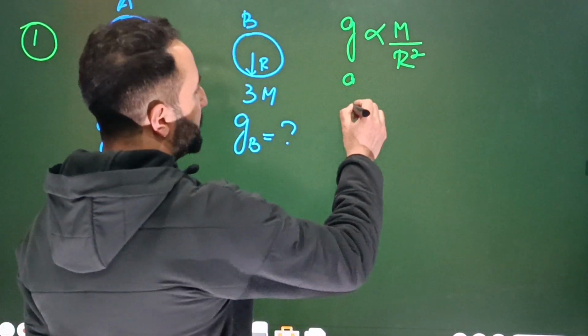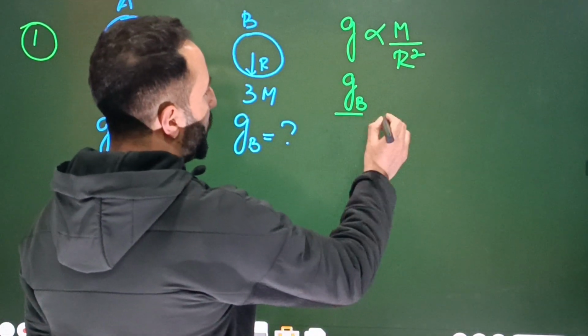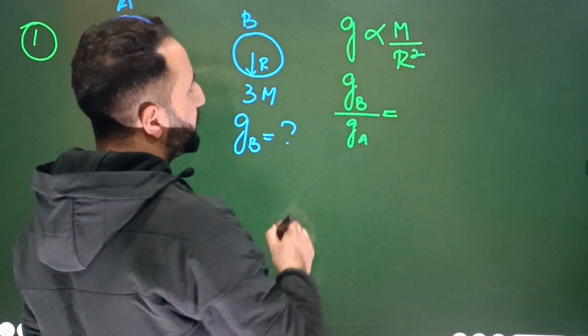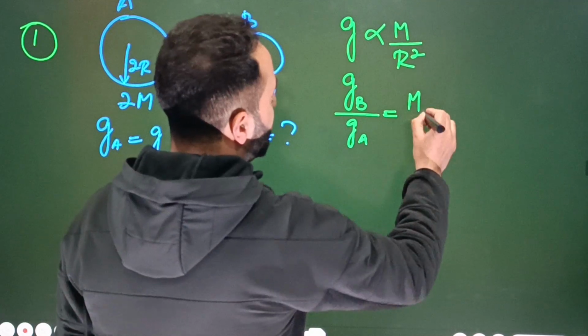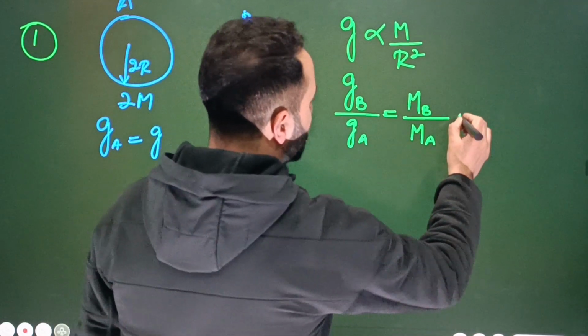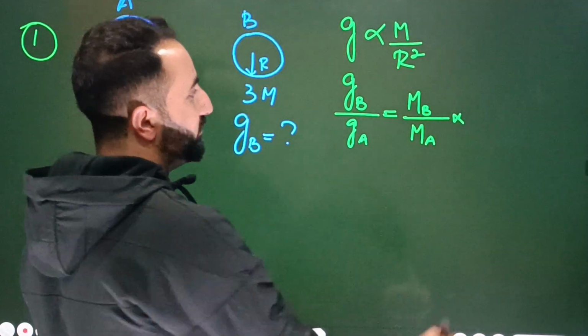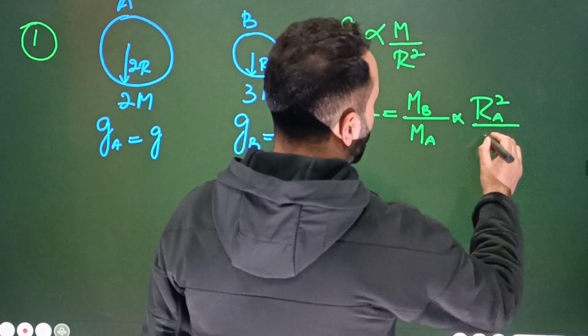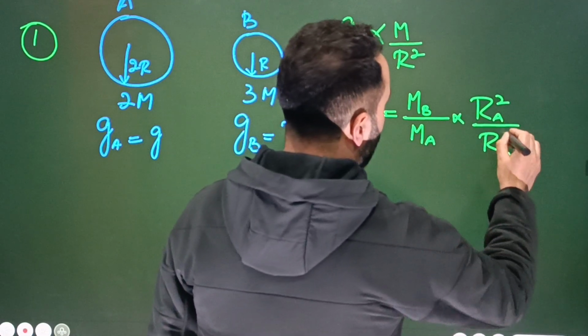That means the acceleration due to gravity gB divided by gA will be equal to directly proportional mass, so MB divided by MA, multiplied by the inversely proportional square of distance, so it will be RA square divided by RB square.